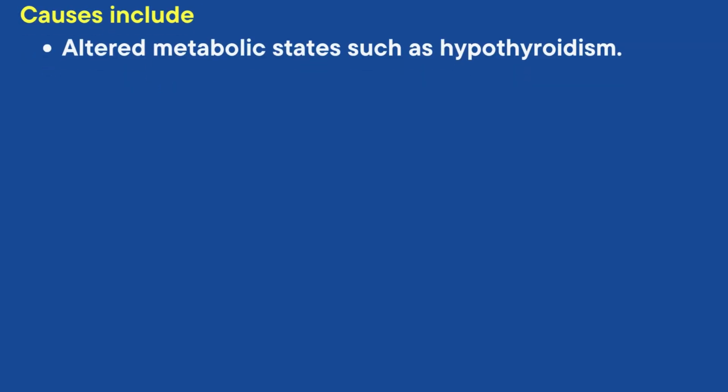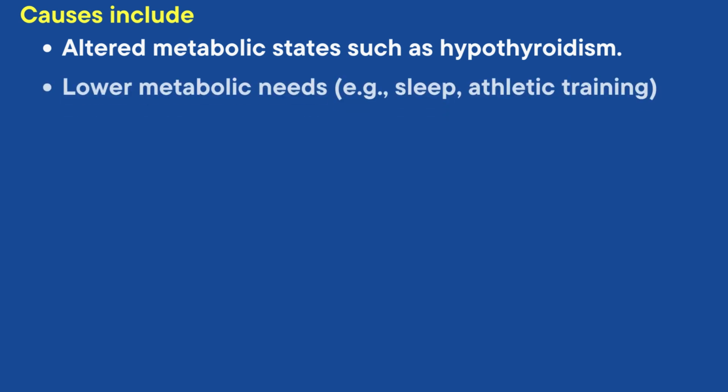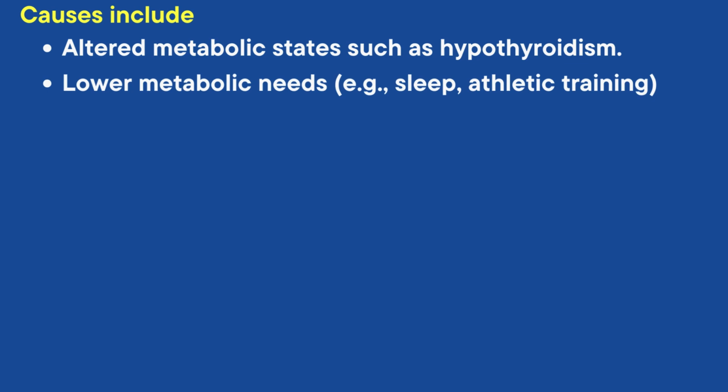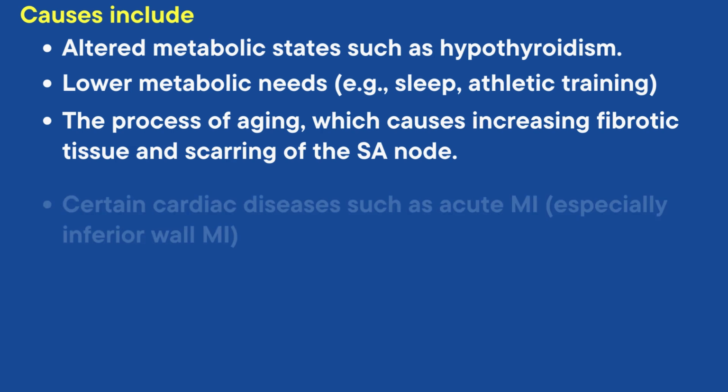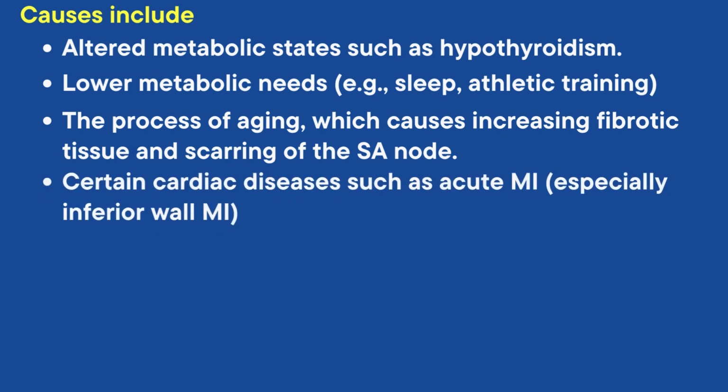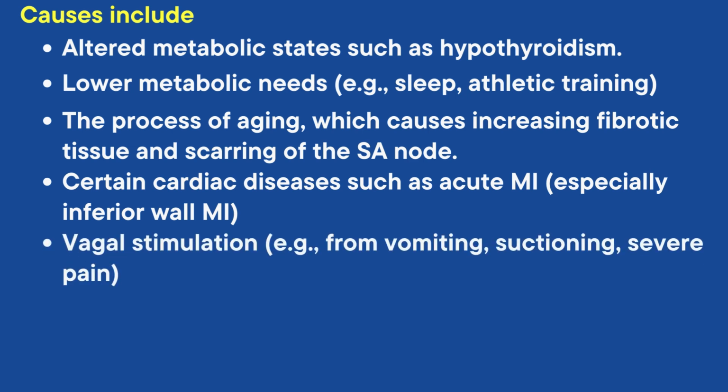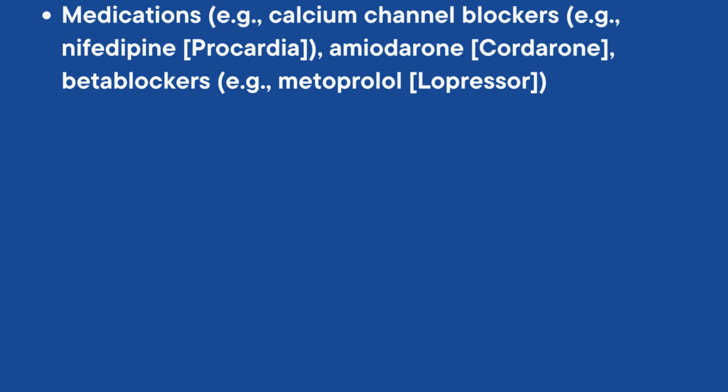The causes of sinus bradycardia are altered metabolic states such as hypothyroidism, lower metabolic needs, for example, sleep, athletic training. The process of aging, which causes increasing fibrotic tissue and scarring of the SA node. Certain cardiac diseases such as acute MI, especially inferior wall MI. Vagal stimulation, for example, from vomiting, suctioning, severe pain. Medications such as calcium channel blockers, for example, nifedipine, amiodarone, and beta blockers, for example, metoprolol.